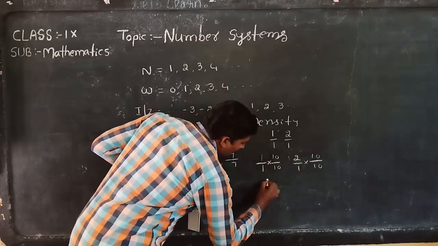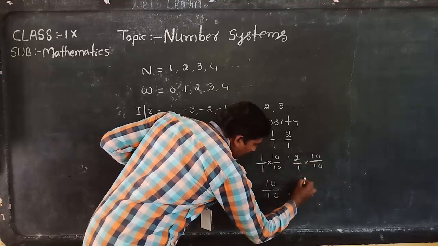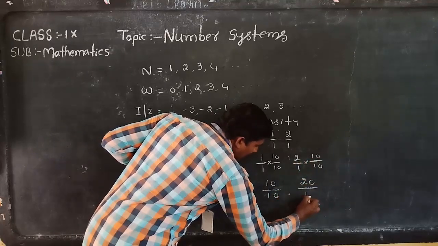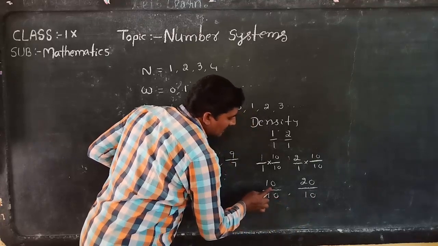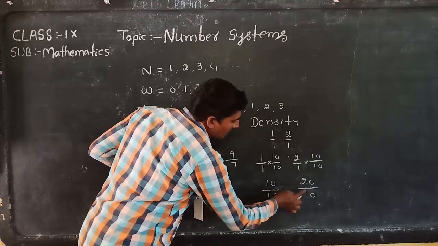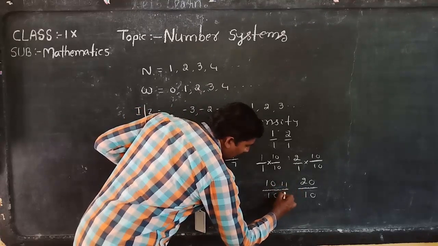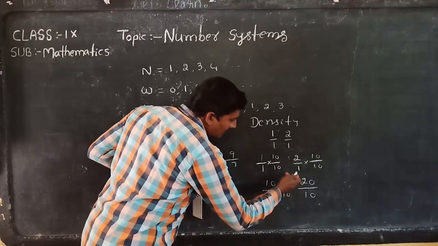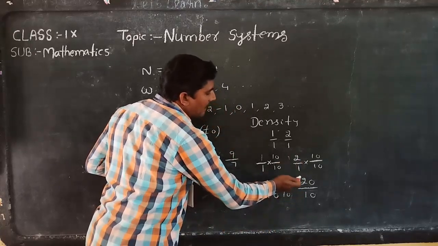Multiply 1 by 10 and 10, we get 10 by 10, and 2 by 10 and 10, we get 20 by 10, so we converted into like fractions. Here between 10 by 10 and 20 by 10, how many numbers are possible? 11 by 10, 12 by 10, 13 by 10, 14 by 10, up to 19 by 10.